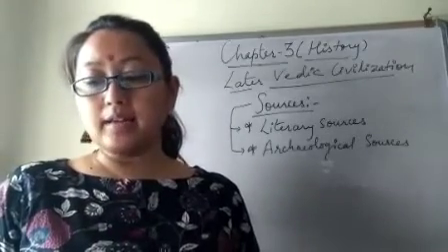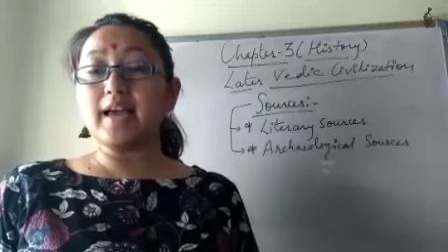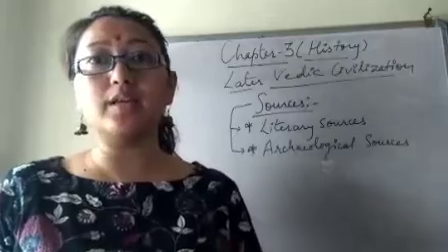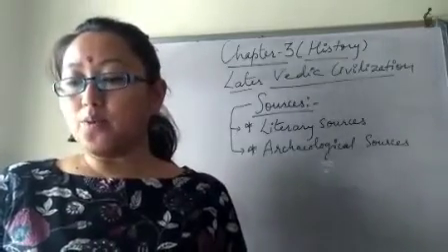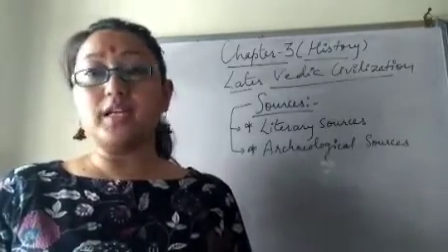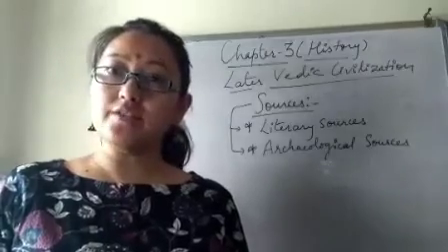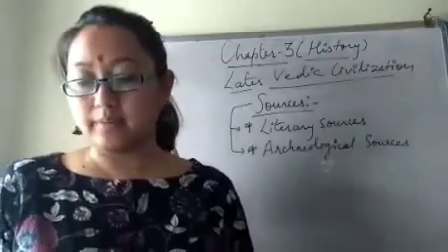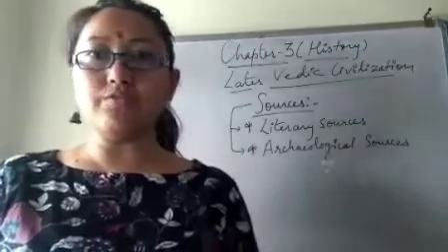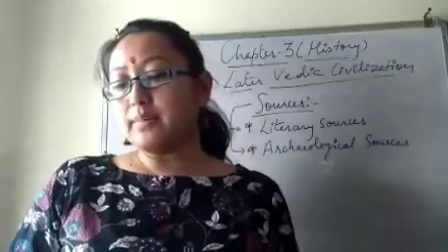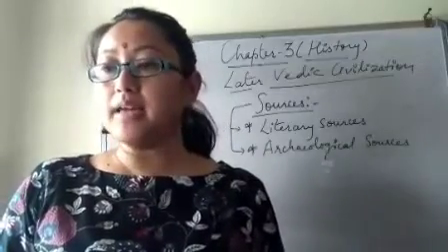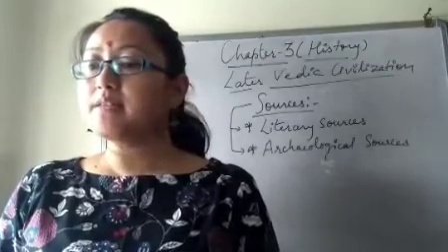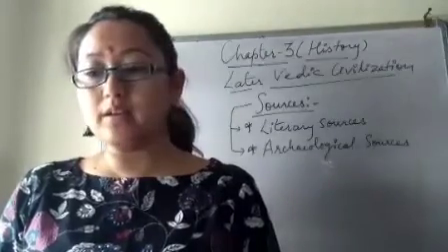Axes made of iron made it easier to fell trees, clear forest, or cut branches. That made more and more land available both for cultivation as well as for colonization, right? Colonization means establishment of settlement, and cultivation means growing of crops. So iron plowshares made deep plowing easy. It helped the peasants to produce varied crops.